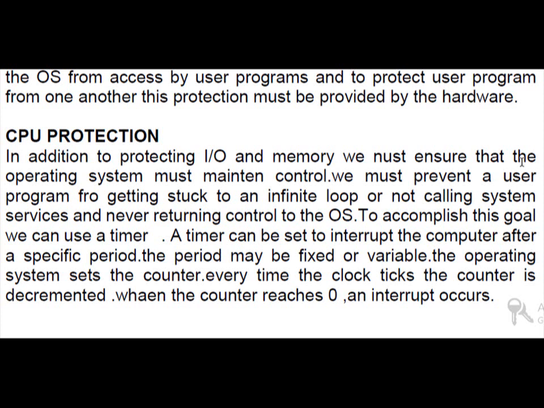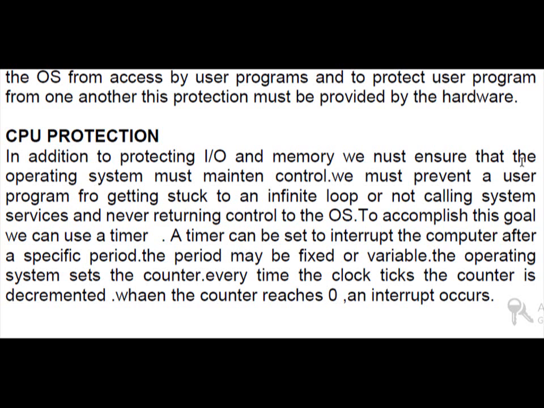The work of the CPU is to process the programs and commands. So it must be prevented that a user's program gets stuck in an infinite loop, or calls a system service and never returns control to the OS. To avoid these situations, we have to protect our CPU. To accomplish this goal, we can use a timer.